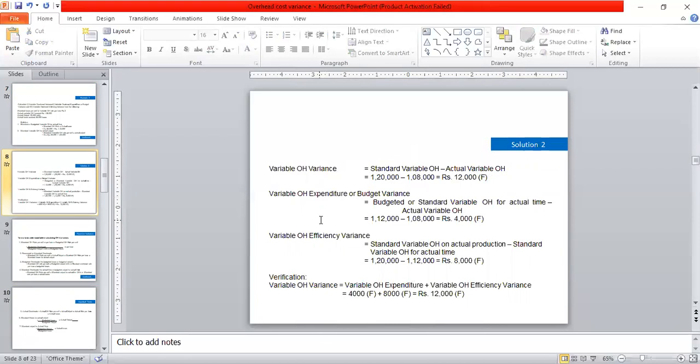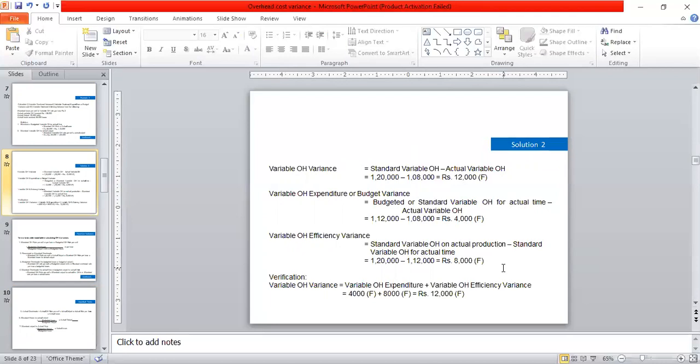Second one, we are going to calculate the variable overhead expenditure or budget variance. That is equal to the budgeted or standard variable overhead on actual time minus actual variable overhead.